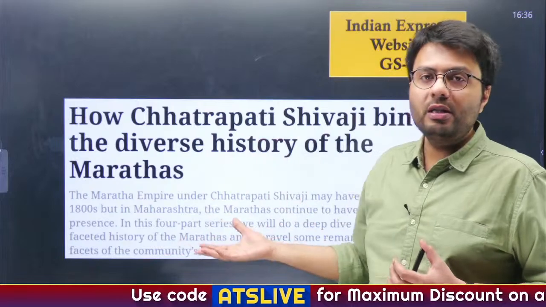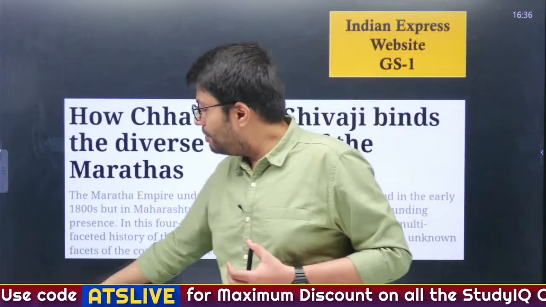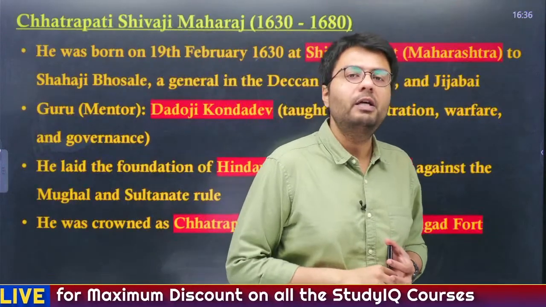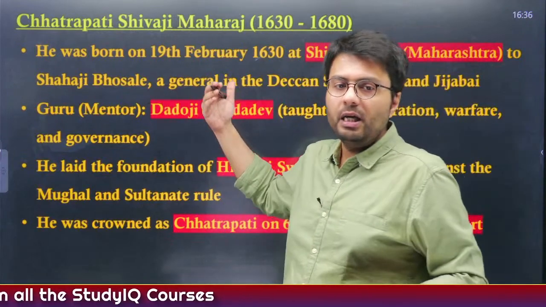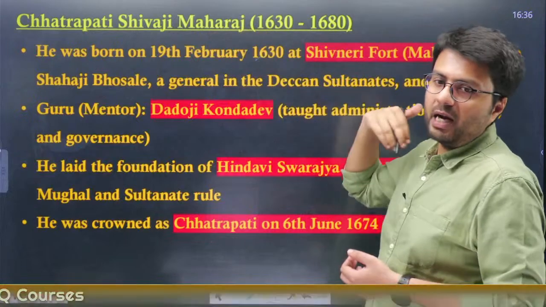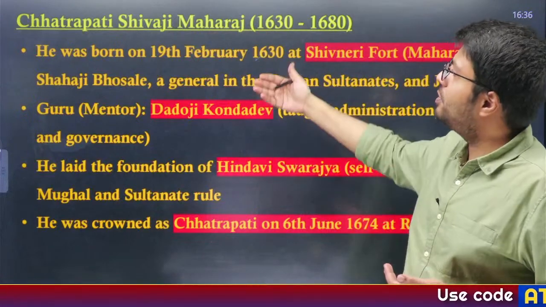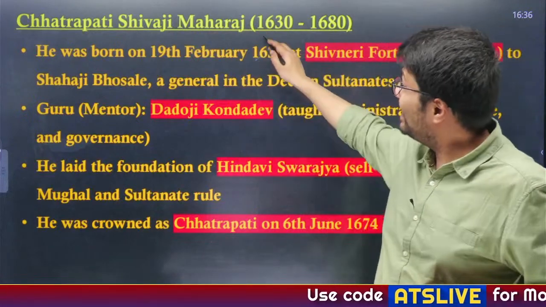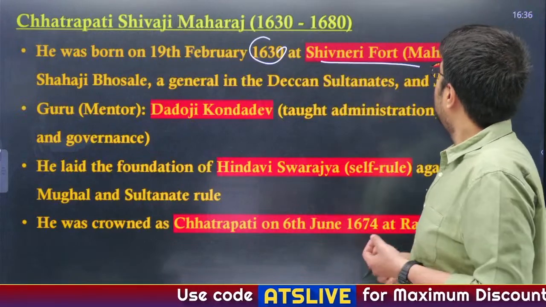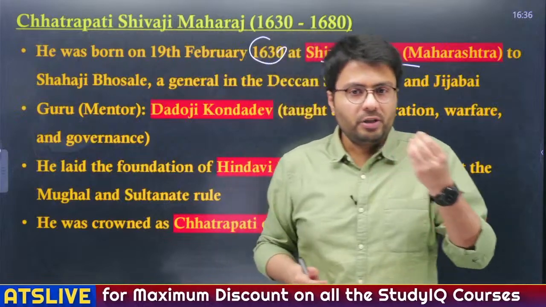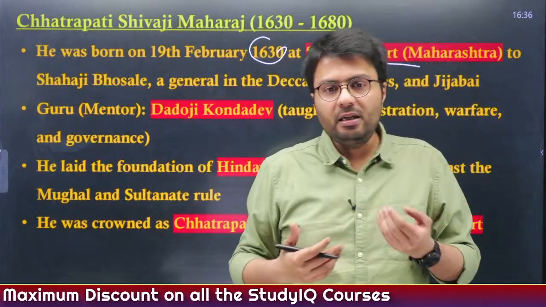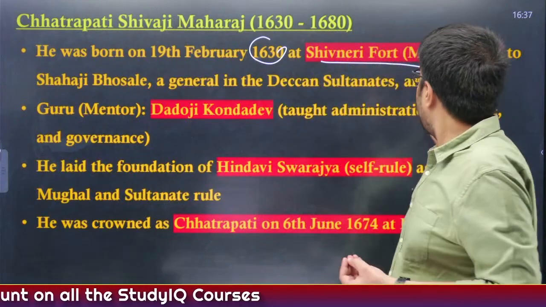And why have I borrowed this article from the website? Because the birth anniversary of Chhatrapati Shivaji Maharaj actually fell this week, that is on 19th of February. Now you have to remember some of the facts about this legendary Maratha ruler. He was born on 19th of February 1630 at Shivneri Fort, which is located in Maharashtra, to a general of the Deccan Sultanate, Shaji Bhosle, and his wife Jijabai.